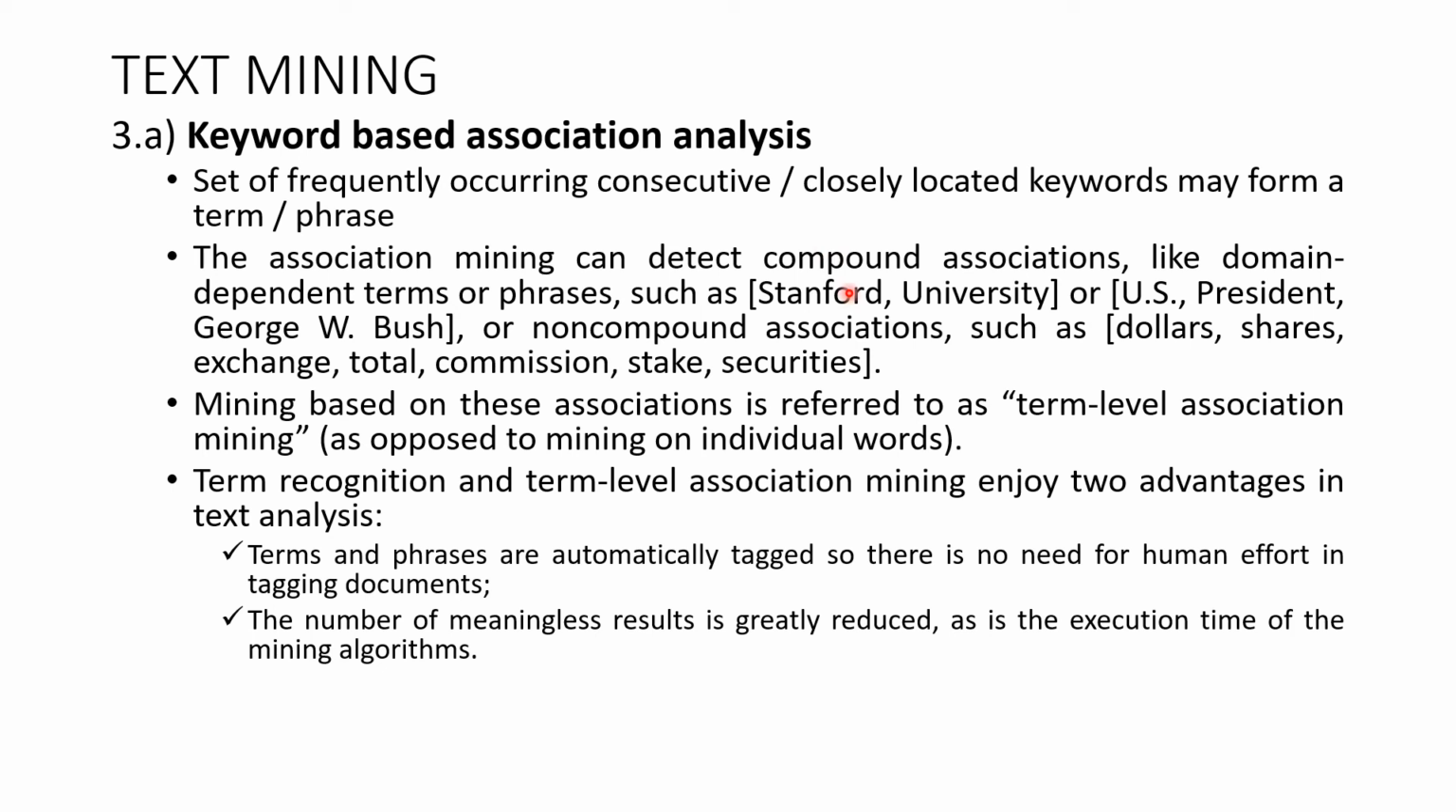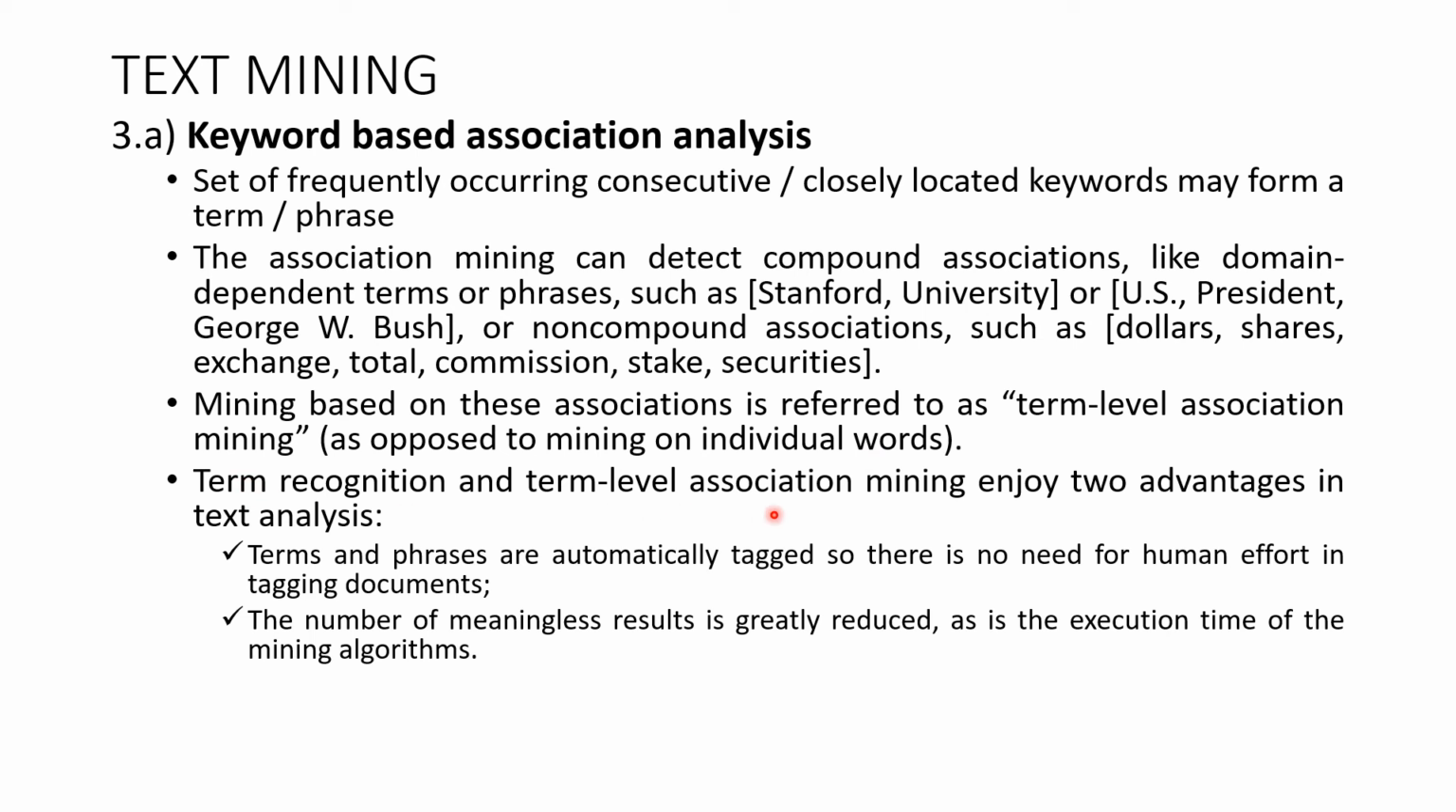A document might have thousands of terms. You are mining each term with every other term. Stanford might belong to the first document. Here you are associating the Stanford term from the first document with the university term from the second document. So that's why it is called term level association mining, as opposed to mining on individual words.